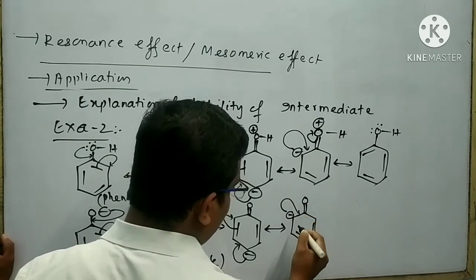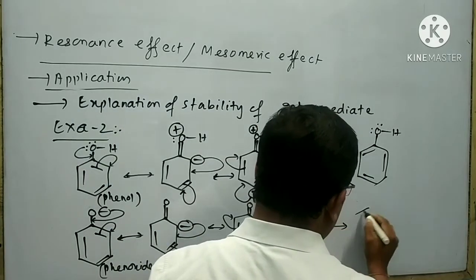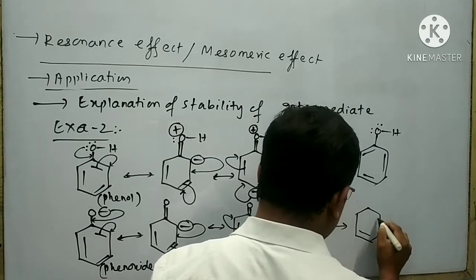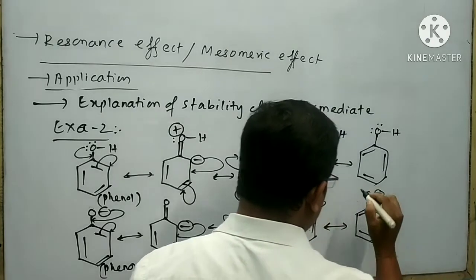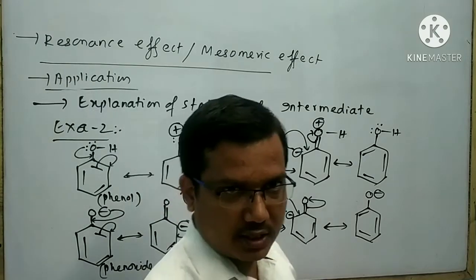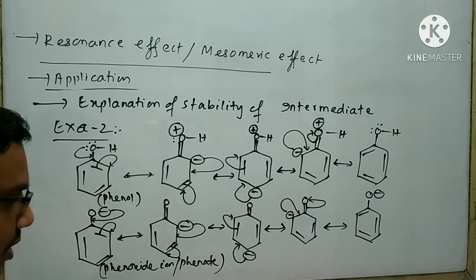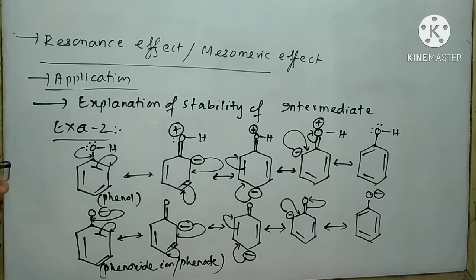Here I can form a double bond. This pi bond breaks down. It gives another resonating structure like this. There are also 5 resonating structures possible for the phenoxide ion. We know that the more the number of resonating structures, the more the stability. Remember another important point. If both species have the same number of resonating structures, then we have to look at the charge separation. The resonating structure which has charge separation is unstable as compared to the other.